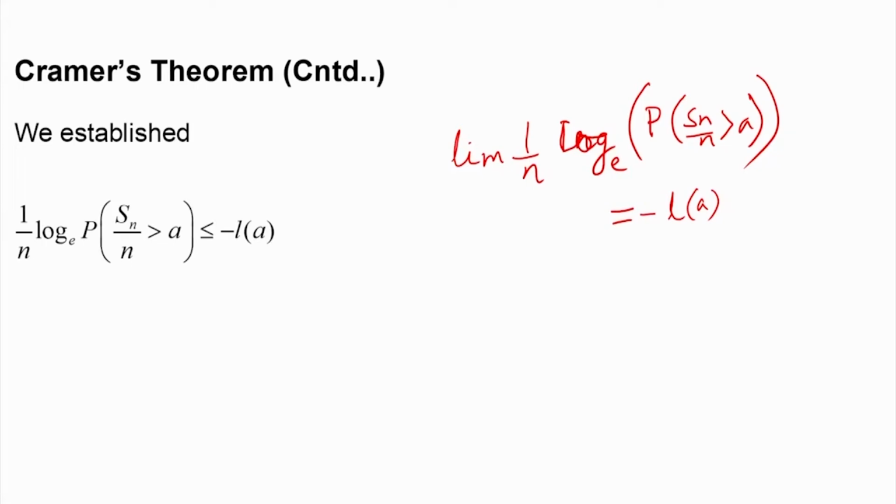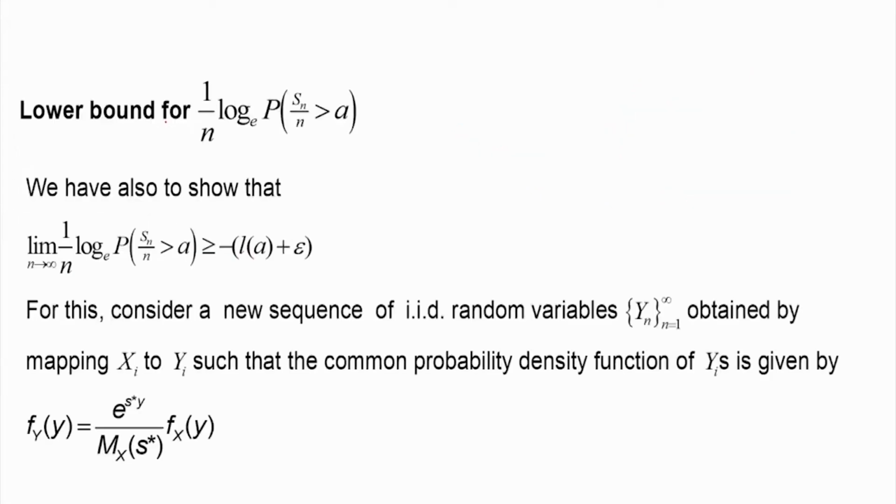We have already established that 1 by n log of the probability that Sn by n is greater than a is less than or equal to minus L of a. So that is the upper bound: the logarithm of this probability divided by n is bounded by minus L of a. Next we will establish the lower bound.